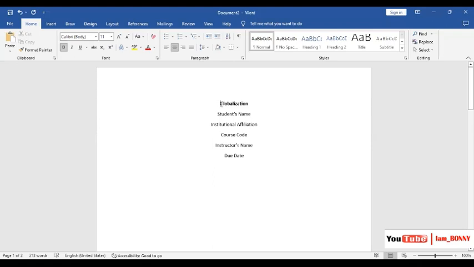And then now we take the cursor back to the back of the word globalization there, and then we press enter 2 times. And then we take it to the back of the student's name. We press it 4 times, 1, 2, 3, 4.